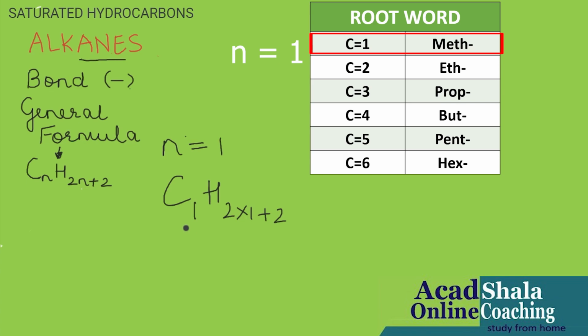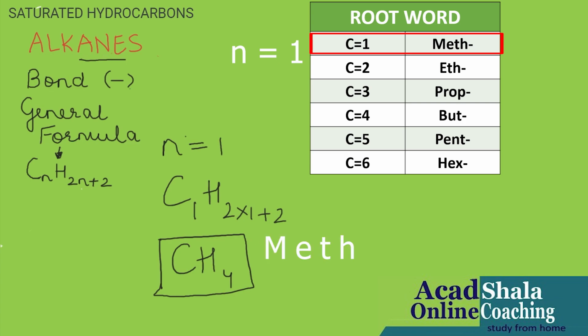Okay, let us calculate. When you calculate C1, you will put it as C. Let us multiply 2 into 1, 2, plus 2, 4. So H4. So this has come out to be CH4, the first hydrocarbon of alkane, and the first root word is meth.